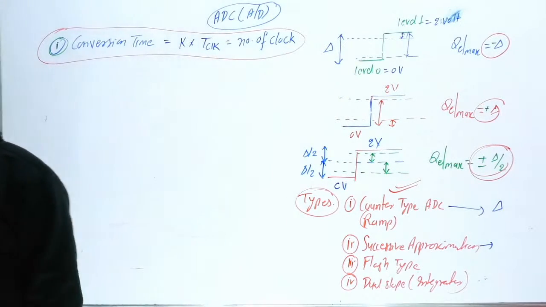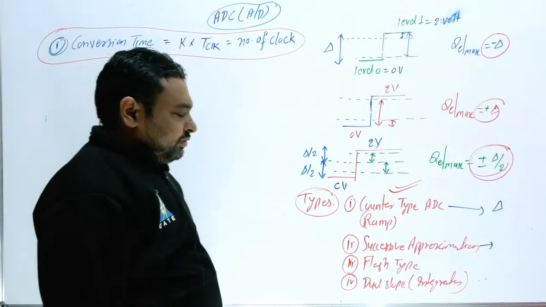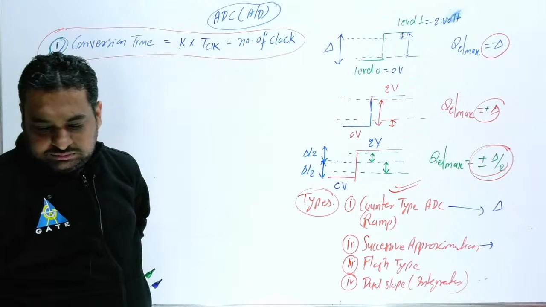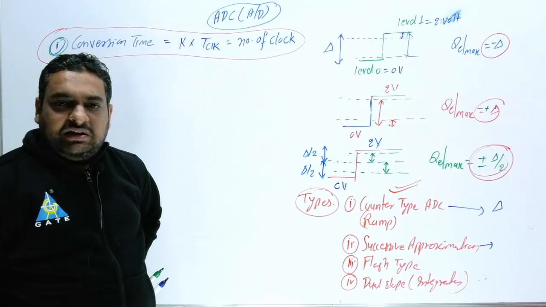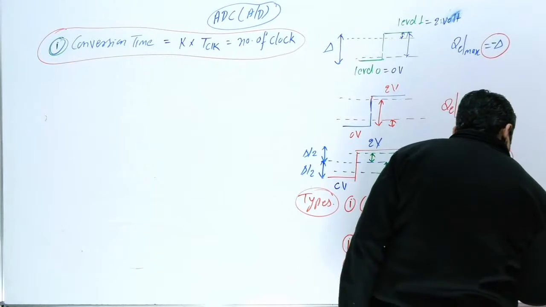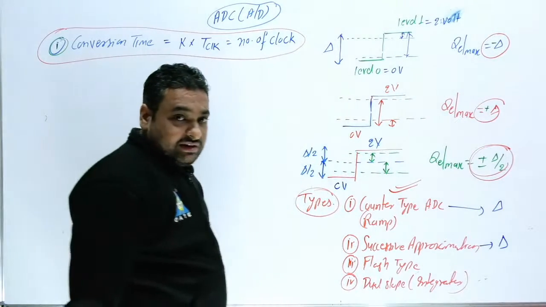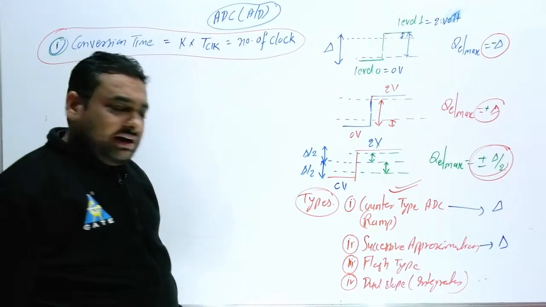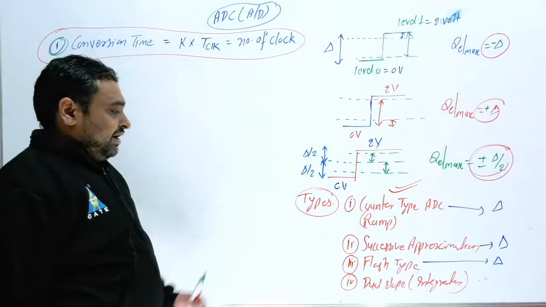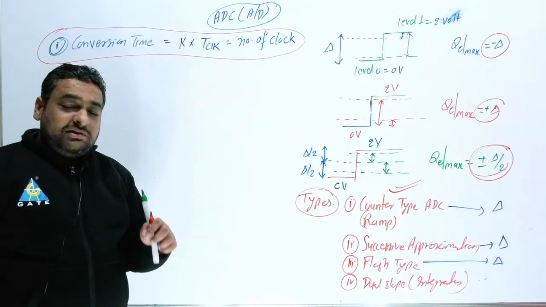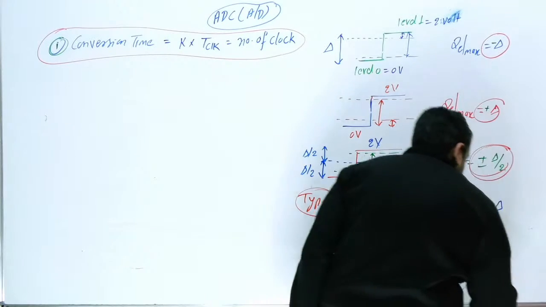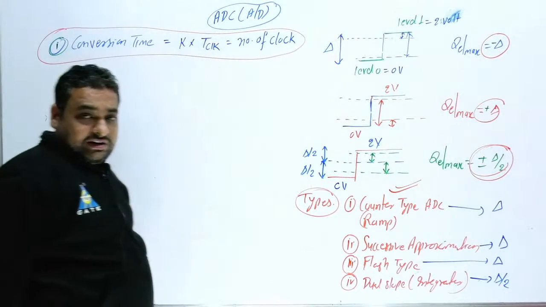Again the maximum possible error is del. In flash type, again the maximum possible error is del. Then in dual slope, the maximum possible error is del by 2. Remember this first, because many students get it wrong in this situation.